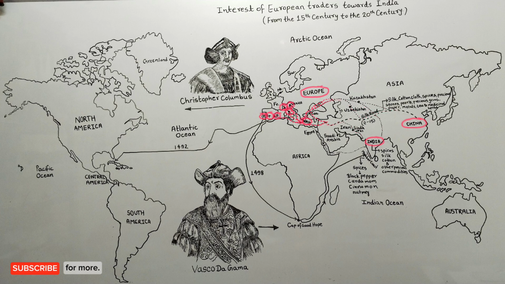So friends, now we will see how these European traders used to come to India or China through the land route, which is called the Silk Route. Okay? Friends, they had two main routes for coming and going through the land route. European traders carrying goods from China and India used to go through Central Asian countries like Kazakhstan, Uzbekistan, or some European traders used to go through Persia, that is Iran.